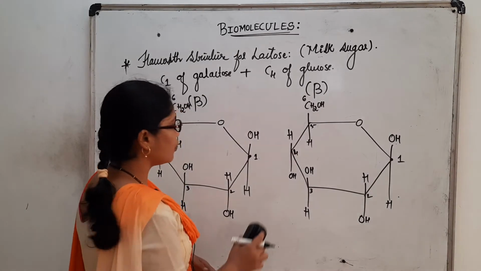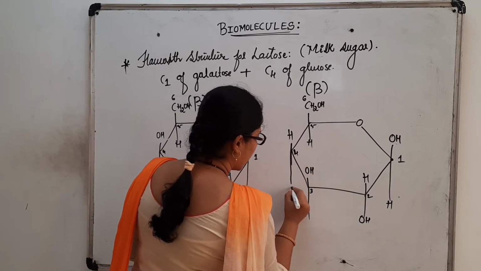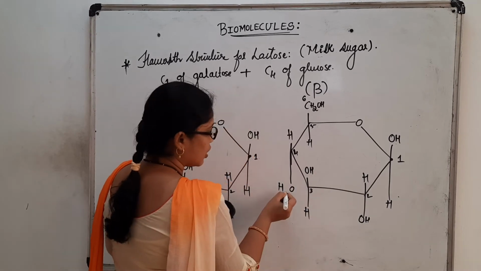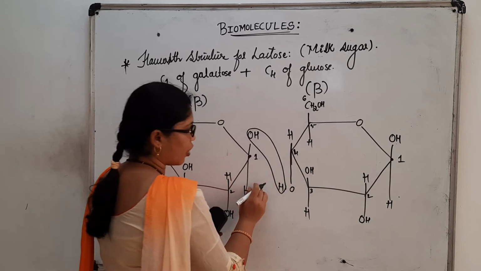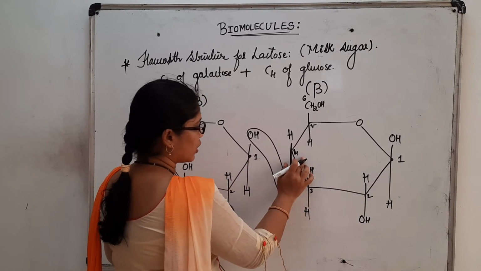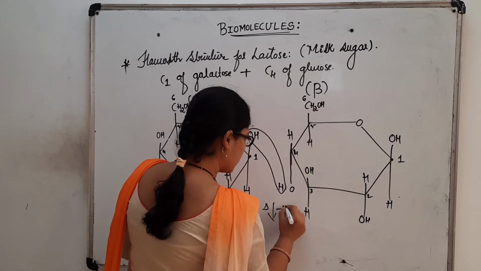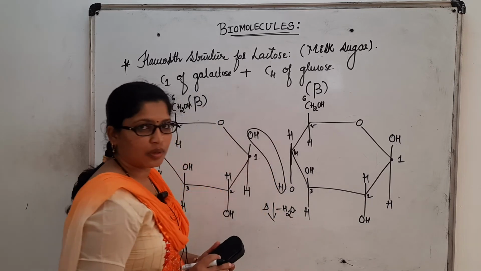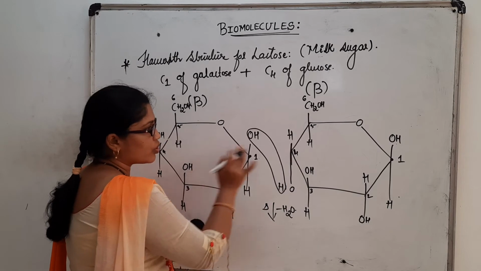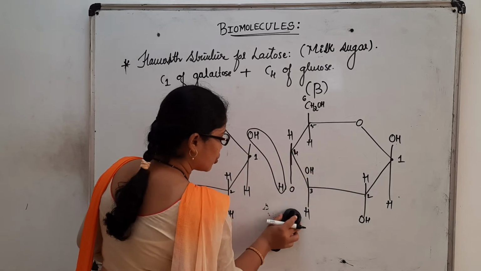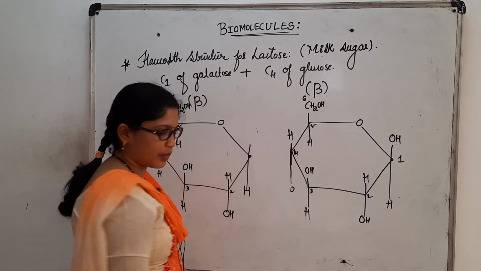See here, I have written OH, this is O, this is H. Now direct elimination of water takes place from the first carbon and fourth carbon of these two units by heating. When we heat it, minus H2O, water is removed. After removal of this water molecule from the two structures, I can show you how the linkage happens.